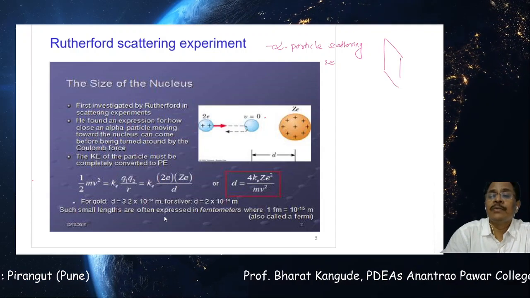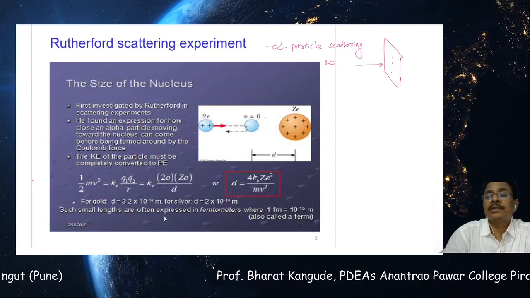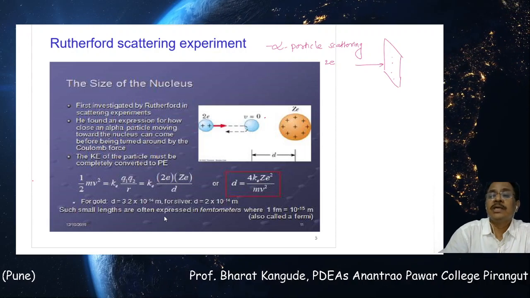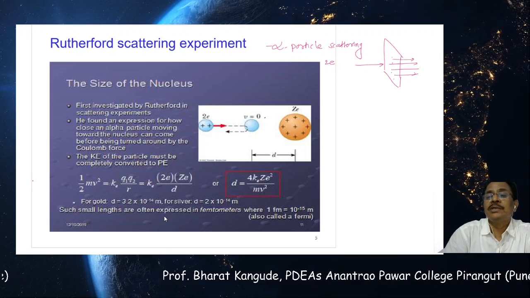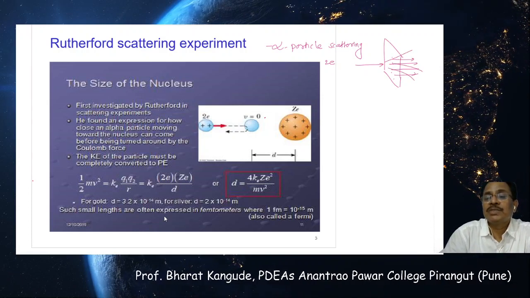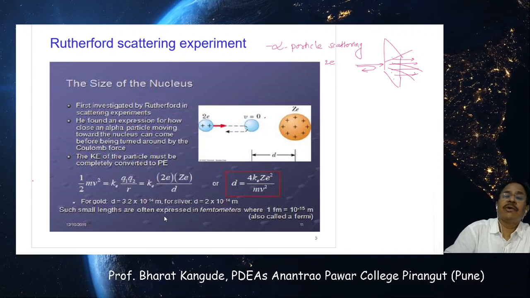This is one simple experiment. Here is a gold foil, and alpha particles are made to strike this particular face. Most of the alpha particles are found to pass through. Some change their path, as shown by this scattering, and very few, 1 or 2 alpha particles, get reflected directly back from the gold foil.